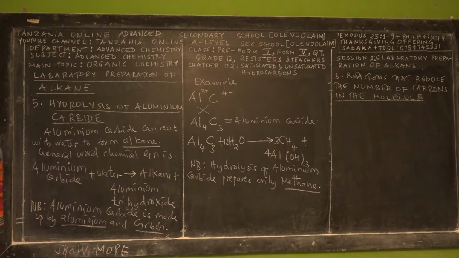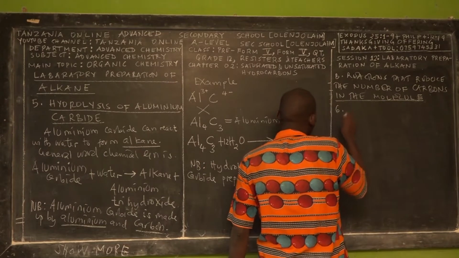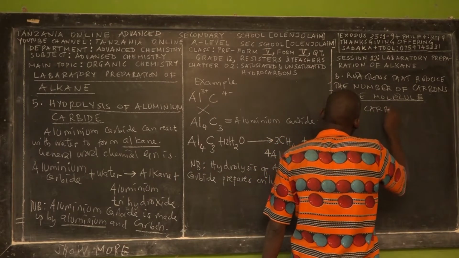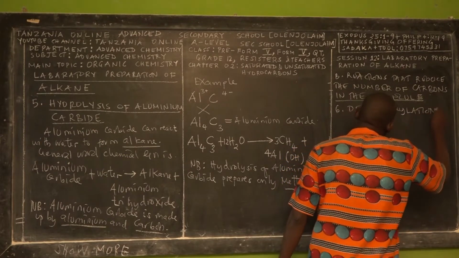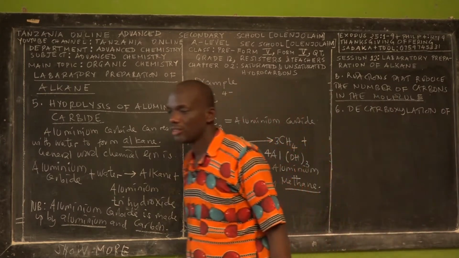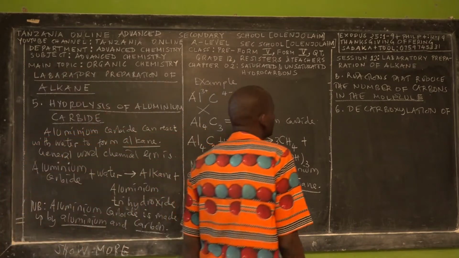So this one is called the decarboxylation of the sodium carboxylate. This is the sixth method. It's called decarboxylation. Decarboxylation of what? Of sodium carboxylate.